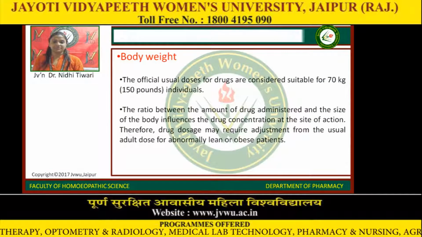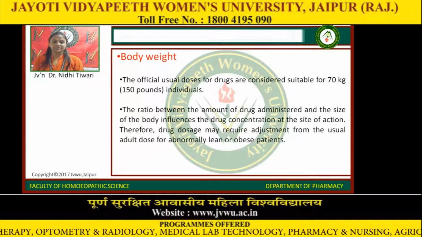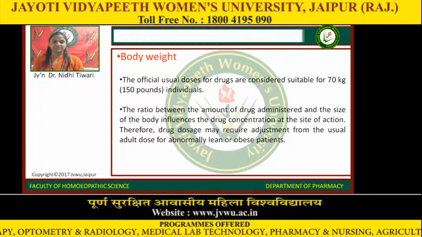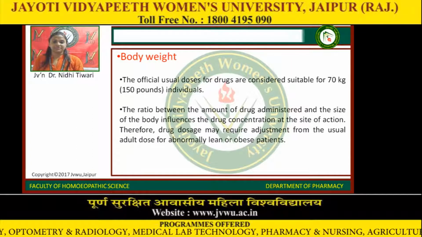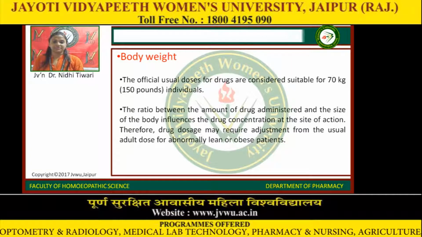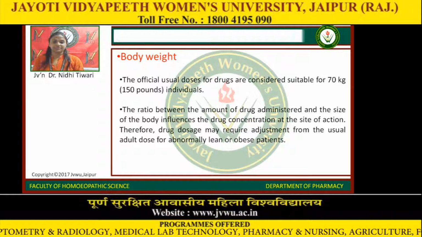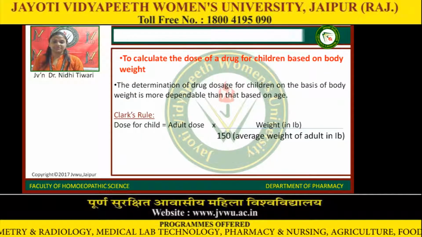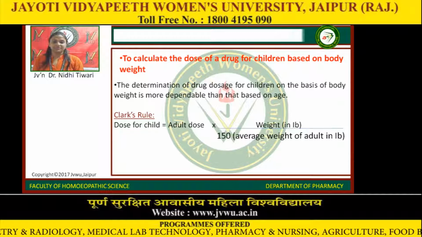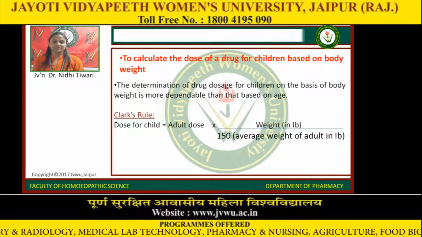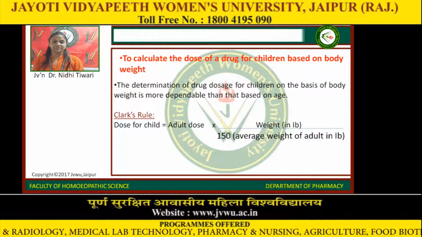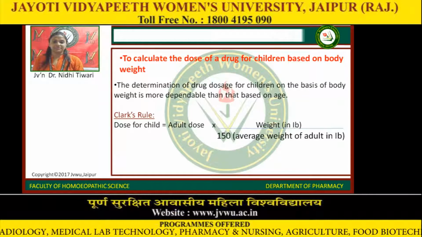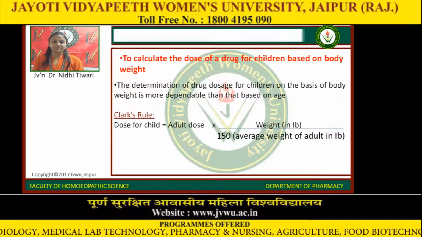Body weight. The official usual doses for drugs are considered suitable for 70 kg individuals. The ratio between the amount of drug administered and the size of the body influences the drug concentration at the site of action. Therefore, drug doses may require adjustment from the usual adult dose for abnormally lean or obese patients. To calculate the dose of a drug for children based on body weight: the determination of drug doses for children on the basis of body weight is more dependable than that based on age. Clark's rule: dose for a child is equal to adult dose multiplied by weight in lb divided by 150, the average weight of an adult in lb.